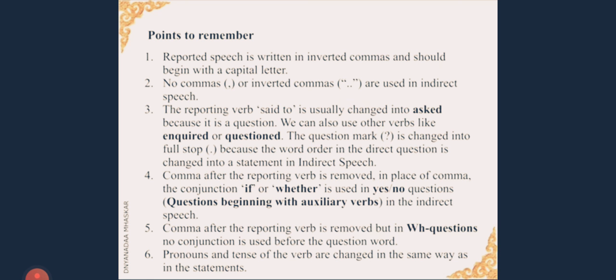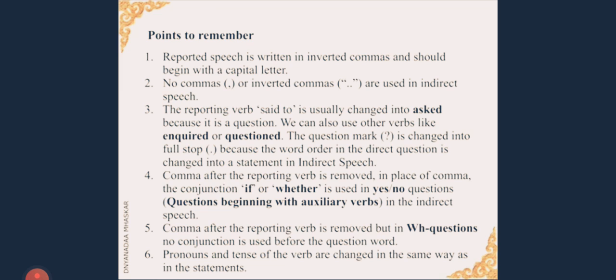Now let us revise whatever we learned while interchanging interrogative sentences into statements. Okay, so first point, reported speech is written in inverted commas and should begin with a capital letter. This is applicable to all kinds of sentences. Second one, no commas or inverted commas are used in indirect speech. Again, this is applicable for all kinds of sentences. Third one, the reporting verb said to is usually changed into asked because it is a question. We can also use other verbs like inquired or questioned.